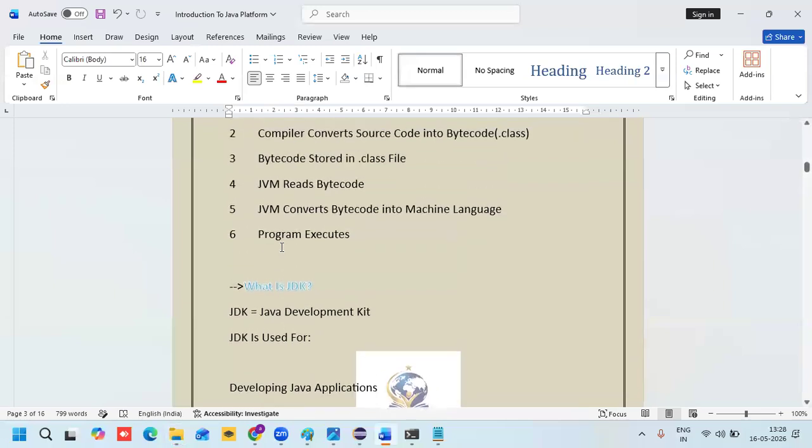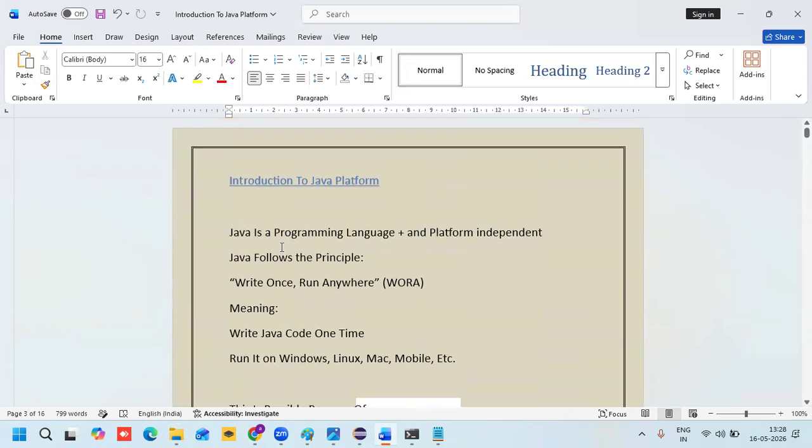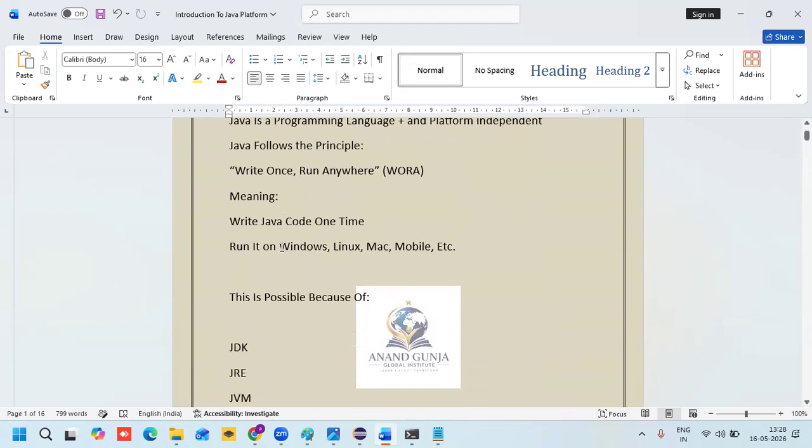You understand, guys? First, let me explain what I'm doing. I'm just showing what Java is. Java is platform independent. When we write a Java file, we need to save the file with the .java file extension. After writing that, we need to compile the program using the javac command. What is the syntax to compile the program? javac space filename.java. This is the compilation syntax. Need to remember that.